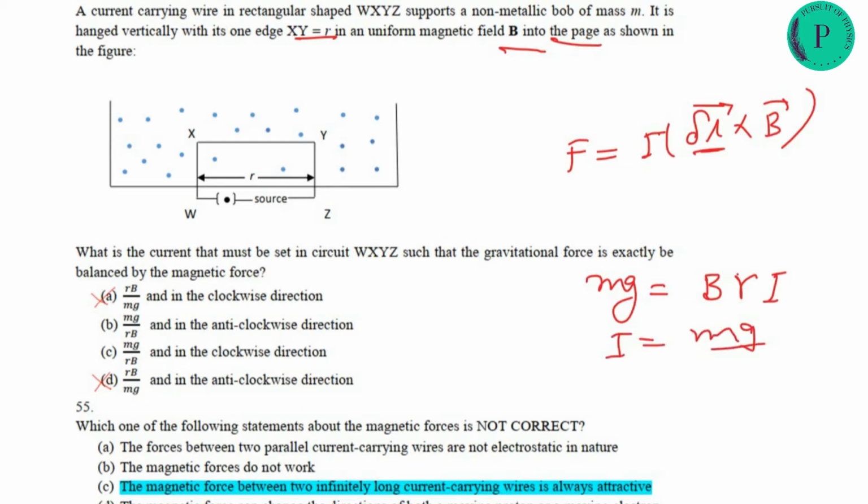So current I will be mg by rB, but is it clockwise or anti-clockwise? The field is into the page, so the current in this circuit will flow in the direction that opposes this field, so it will flow in the opposite direction. It should be anti-clockwise, so current will flow in the anti-clockwise direction.